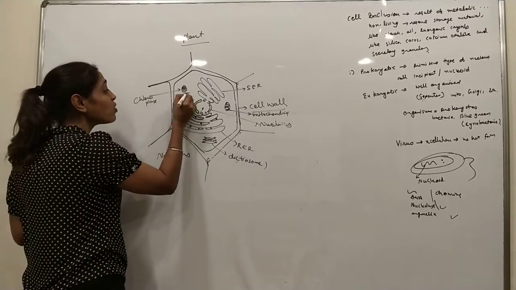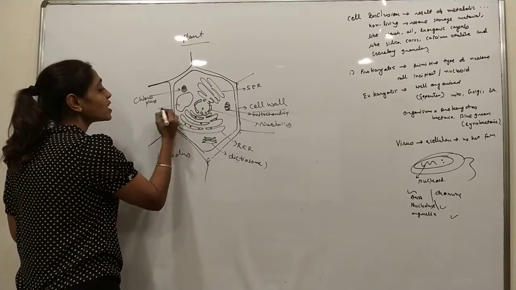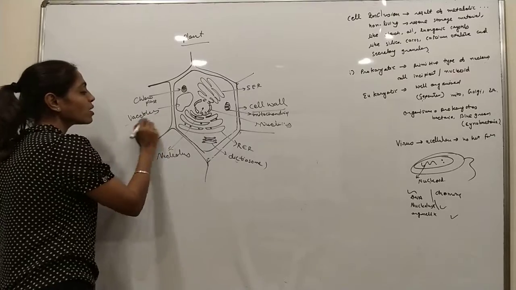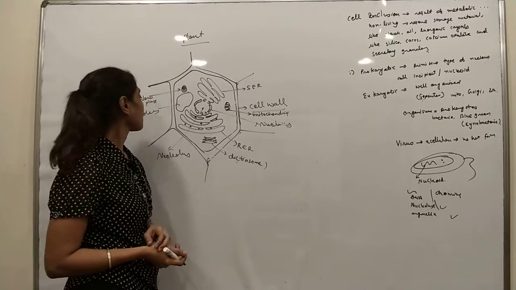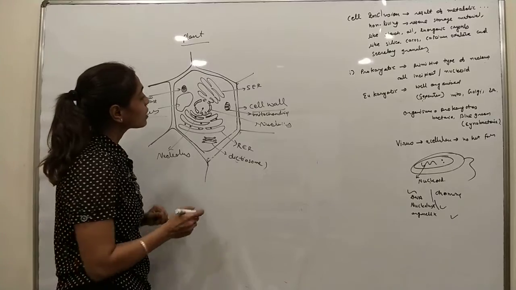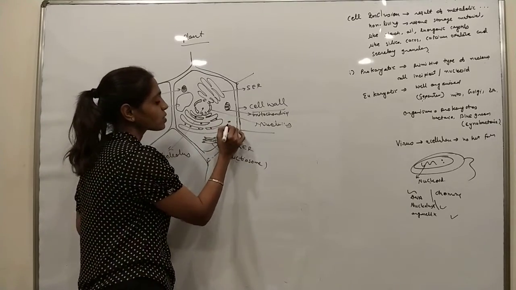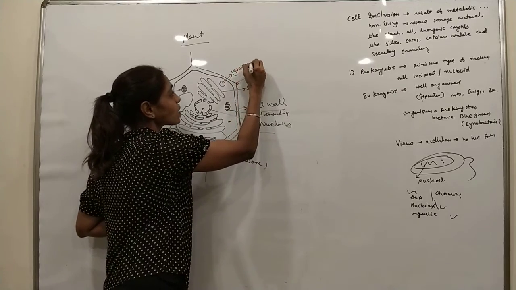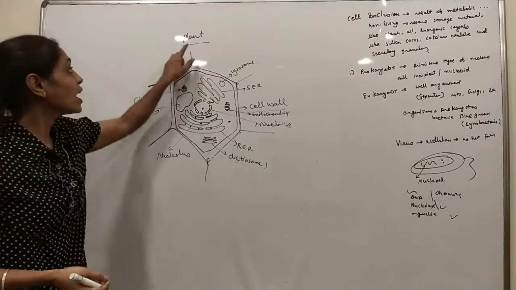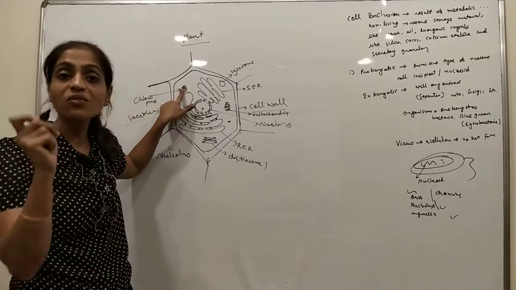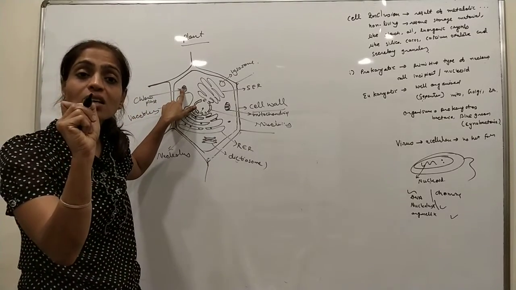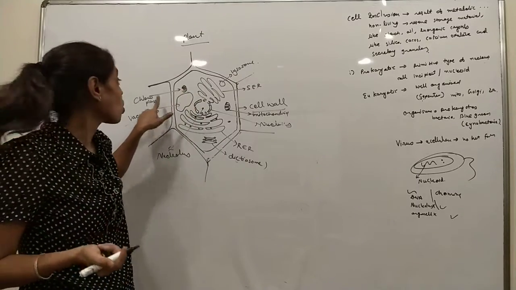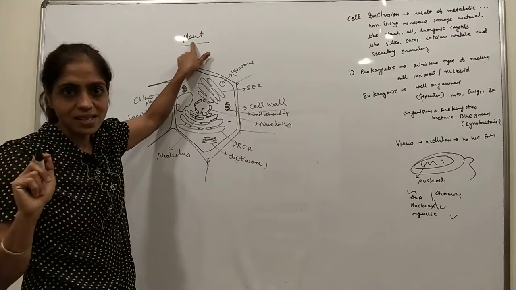And big vacuoles are present because it is a plant cell. Then ribosomes, lysosome. Now, what is present and what is absent? In the plant, chloroplast is present, which is not present in animal cells because animals are not green in color. So chloroplast is present only in plant cells.